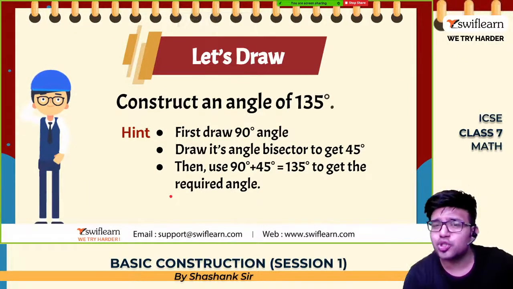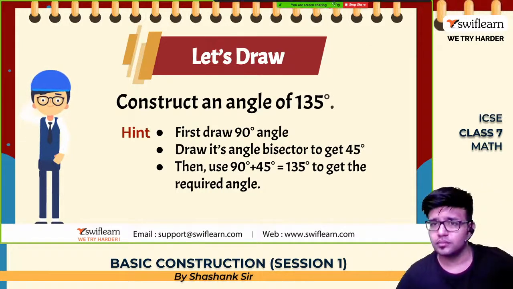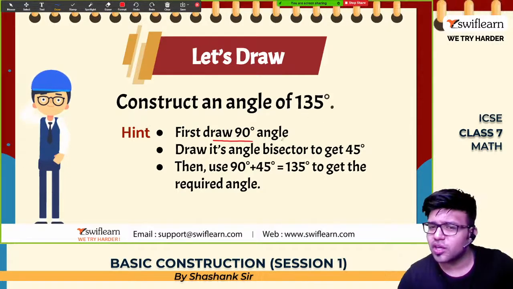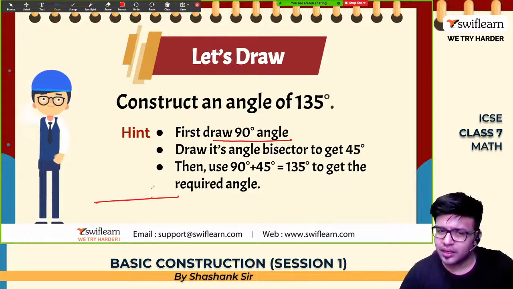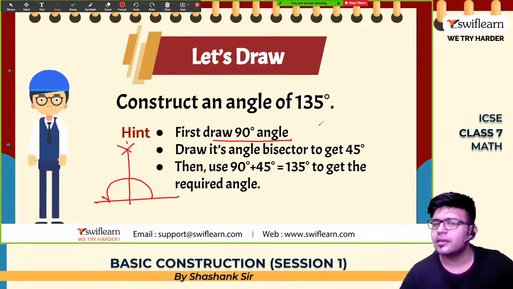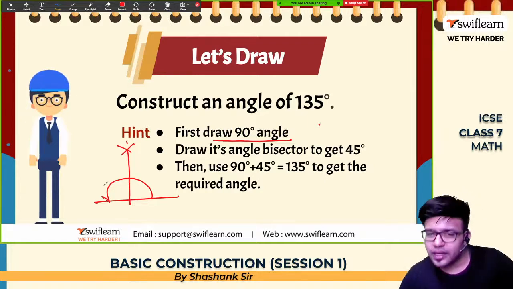Now let us draw 135 degrees. Sir, how do we get 135? Look here, first draw a 90 degree angle. You know how to draw a 90 degree angle. Draw a line, draw an arc, draw 2 arcs with this as a point, this as a center. Join this and the center. You got a 90 degree angle. Now draw the bisector of this 90 degree angle.